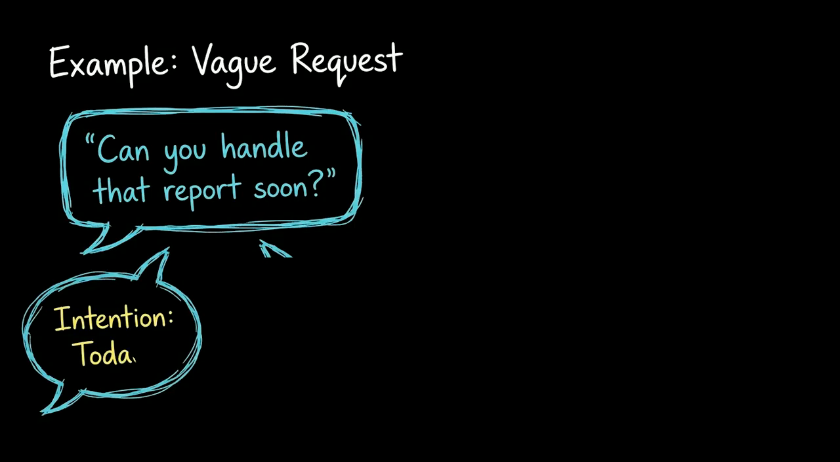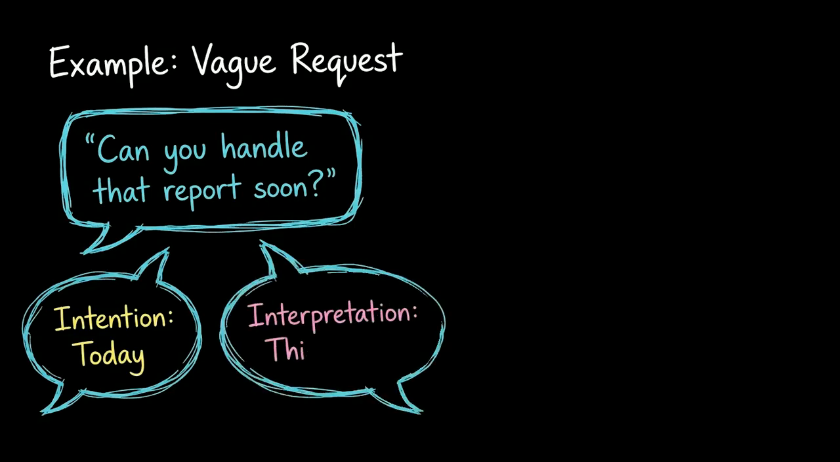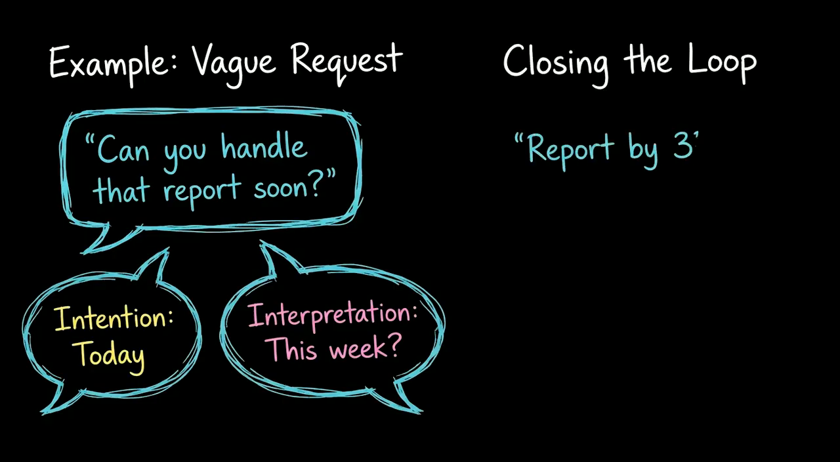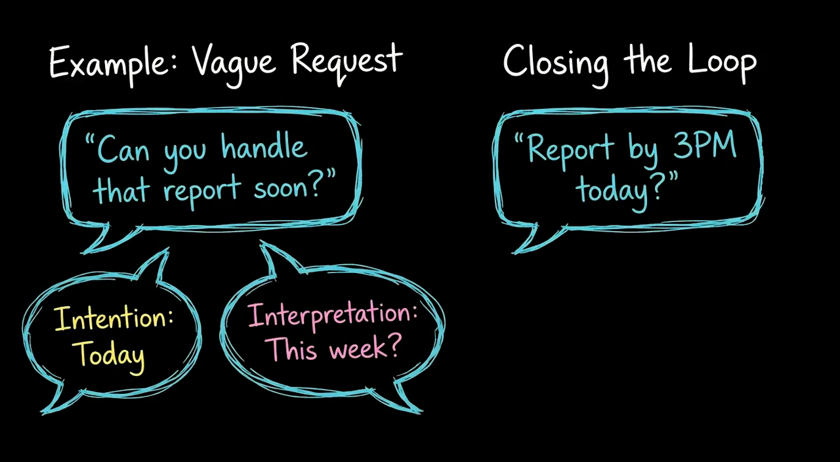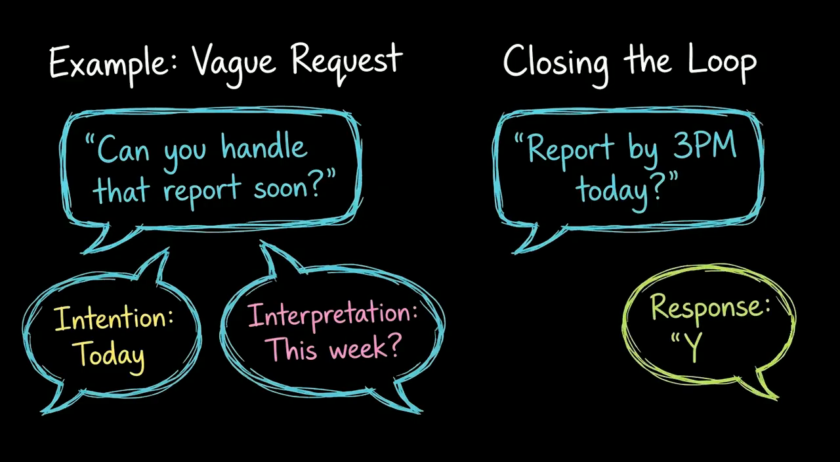Without that feedback, communication is incomplete. For example, if you say, "Can you handle that report soon?" you might mean today. The other person might think you mean this week. Closing the loop means saying, "Can you send the final report by 3 p.m. today?" and getting a yes in return.